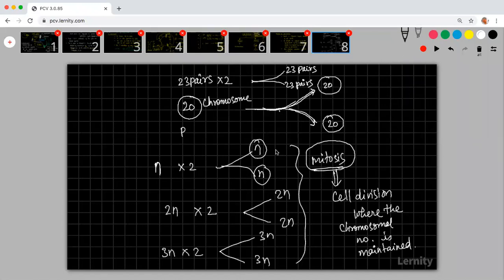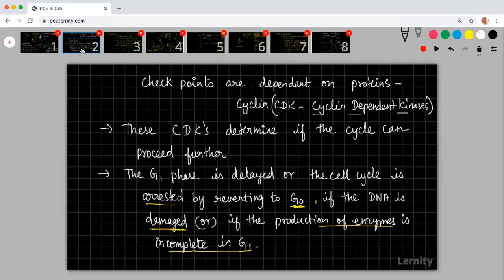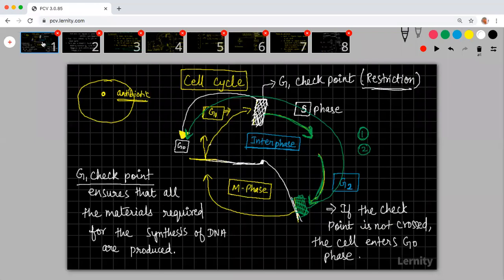That is what I am trying to tell. First let us study mitosis, then we'll study the different types of mitosis. There is something called amitosis. There is something called endomitosis. So you have different types of mitosis. We'll try to study about it.